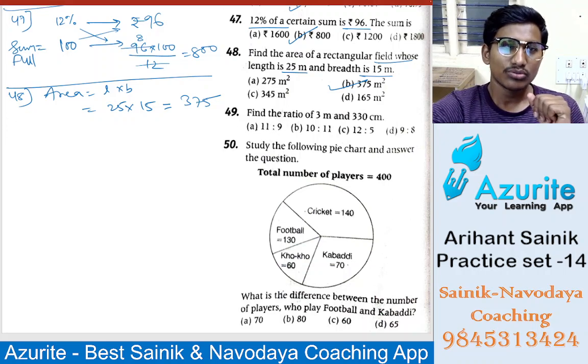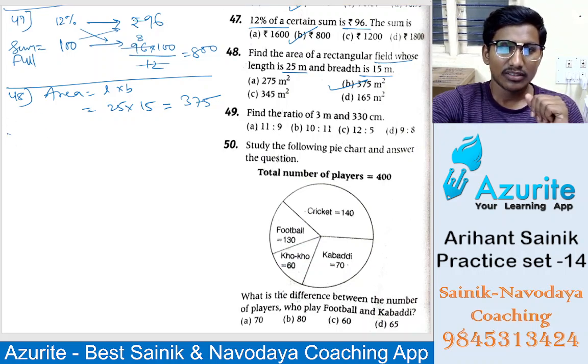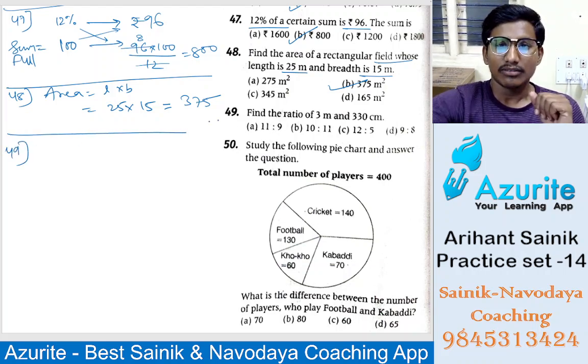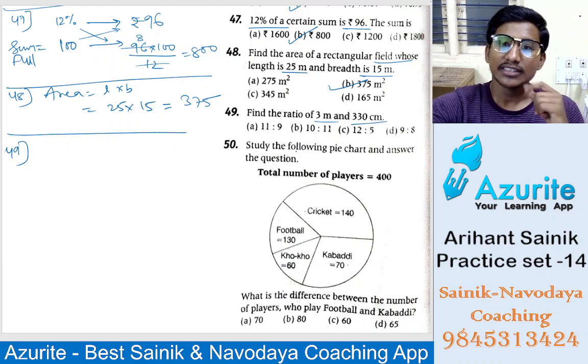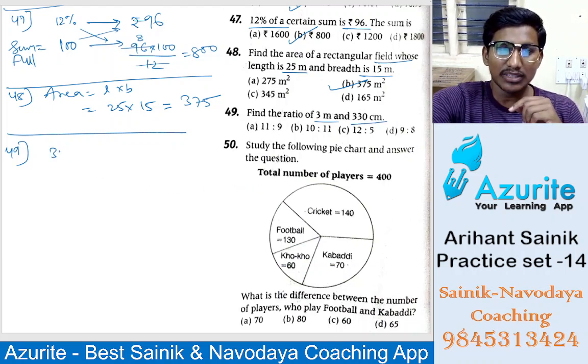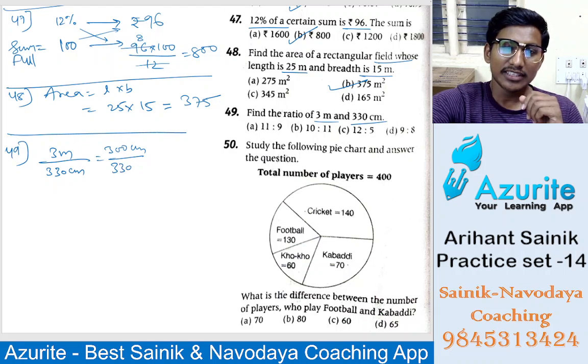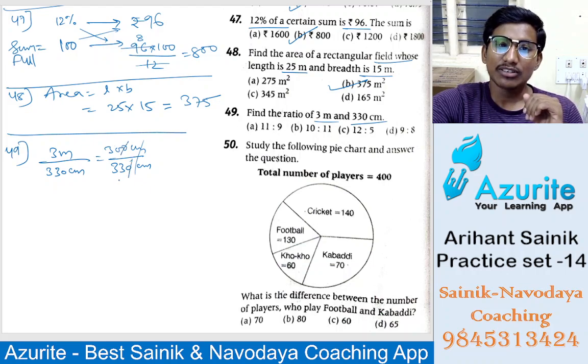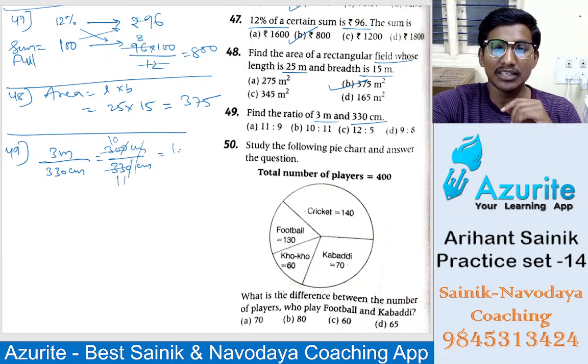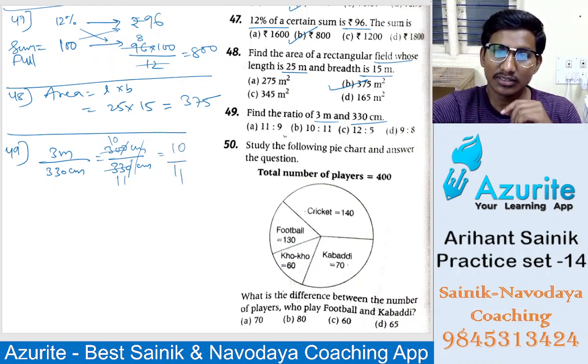So now let's do 49th one now, right? So 49th, find the ratio of 3 meter and 330 centimeter. So this 300 centimeter divided by 330 centimeter. Centimeter both same means it's fine now. So 0 cancels, 30 divided by 33. So 3 you divide, 3 tens are 30, 3 elevens are 33. So 10 by 11 will be the answer, option B here.